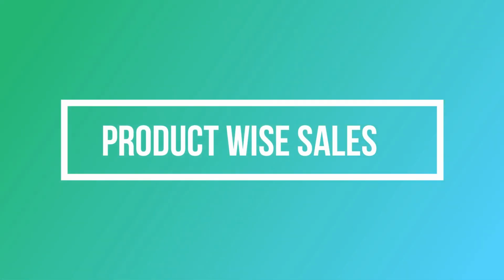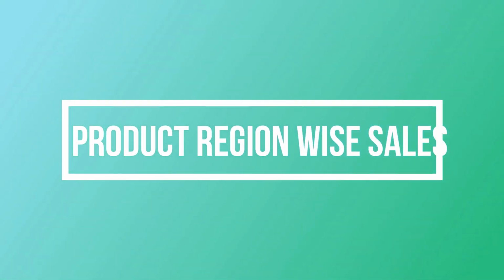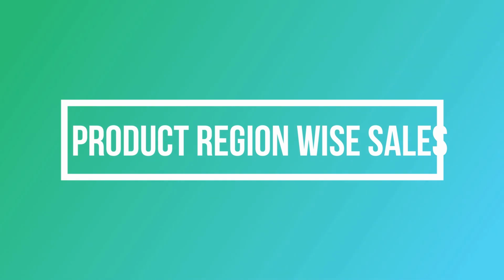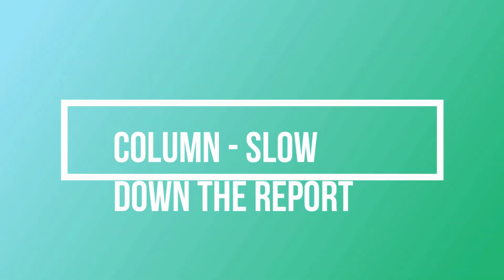So for example, if we have products and sales, then the sales are filtered on the basis of the products, and if we have product and region, then the sales are filtered on the basis of product and region. Also, since the calculated columns are stored in memory of Power BI, they can increase the size of our report and they can also impact the performance of our dataset and report.